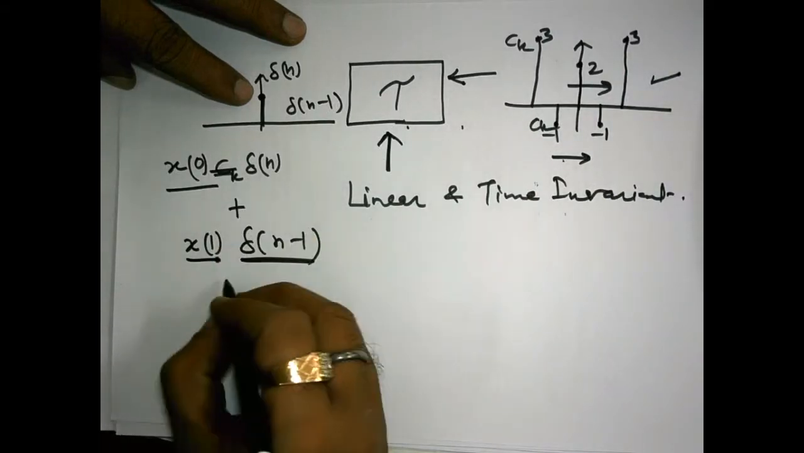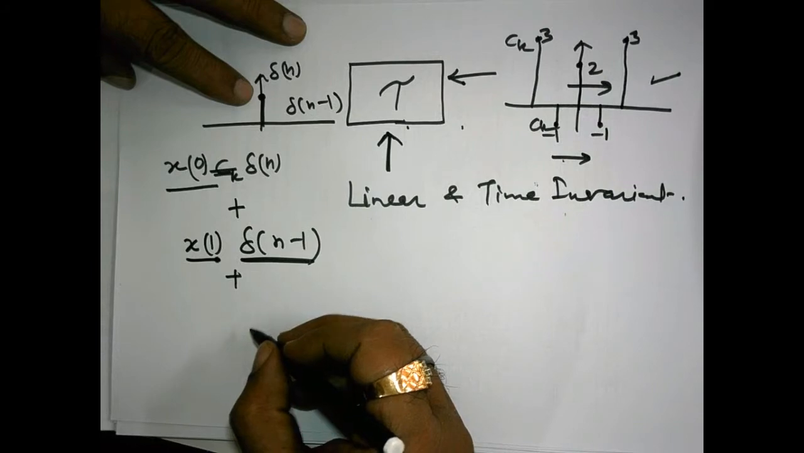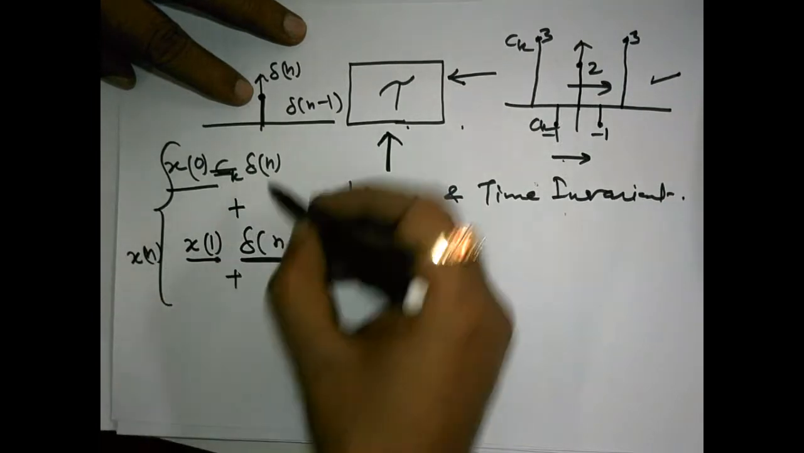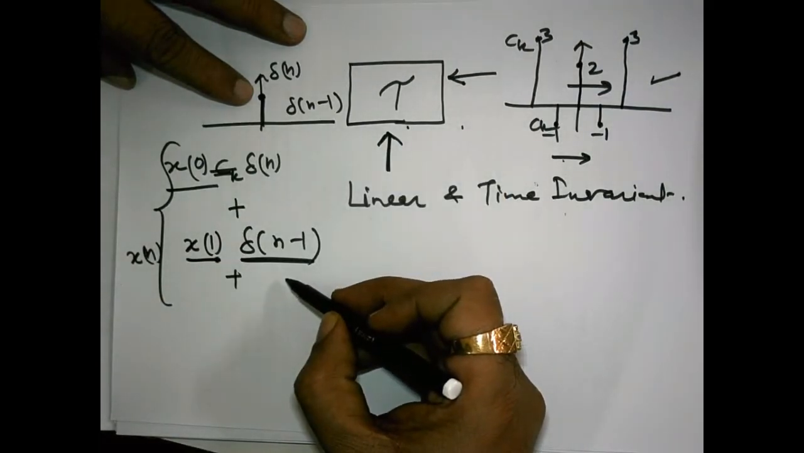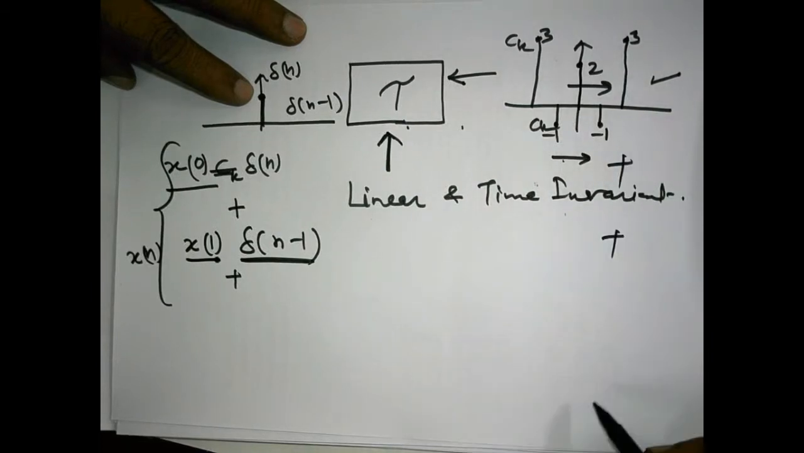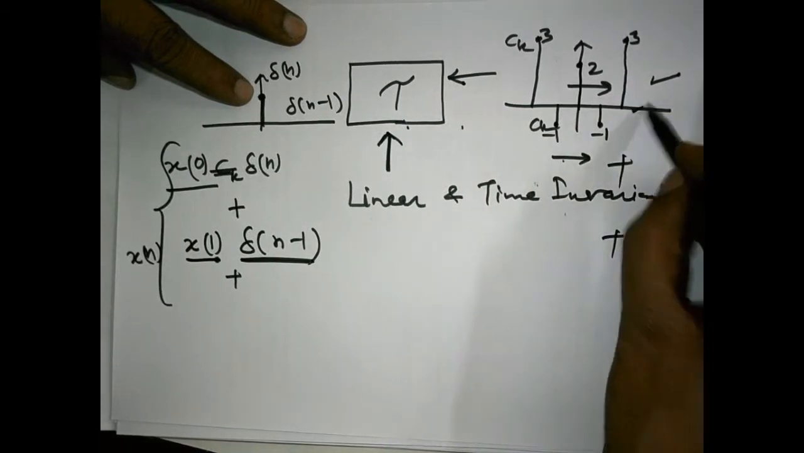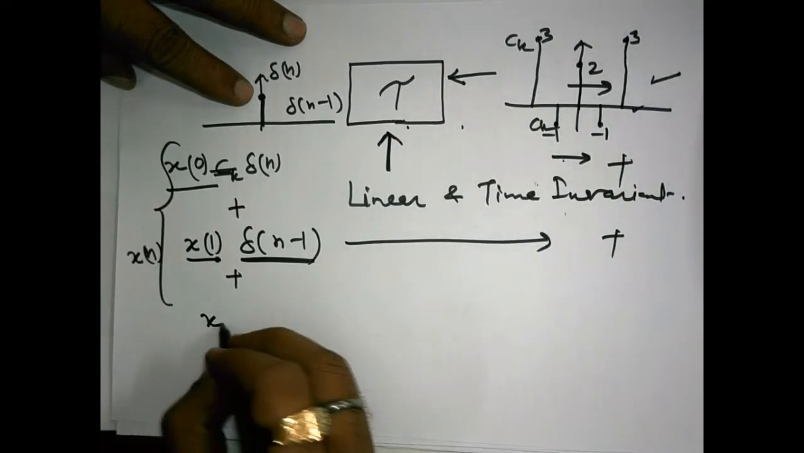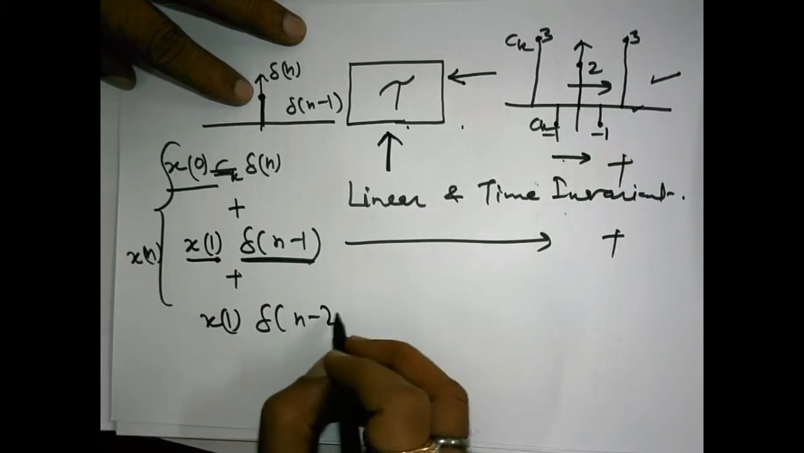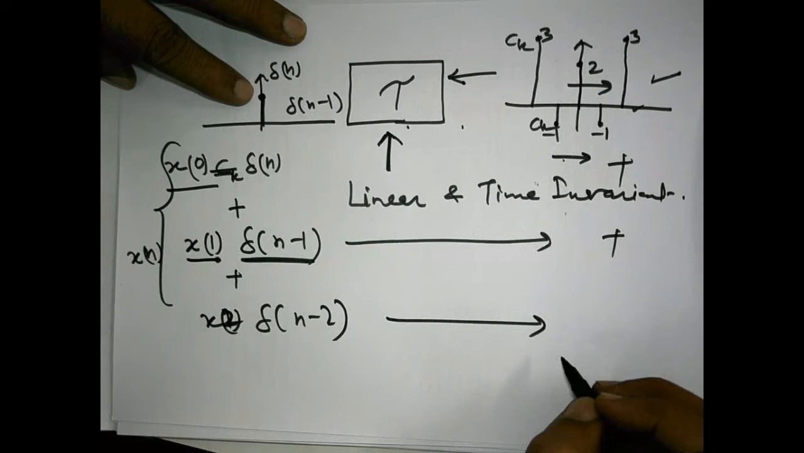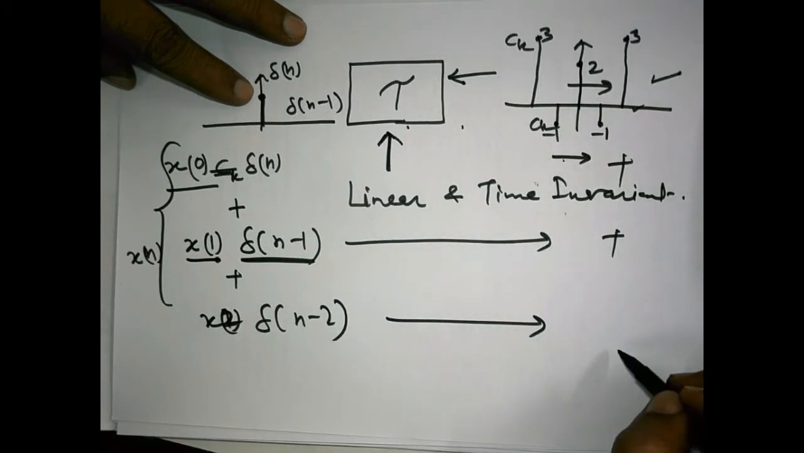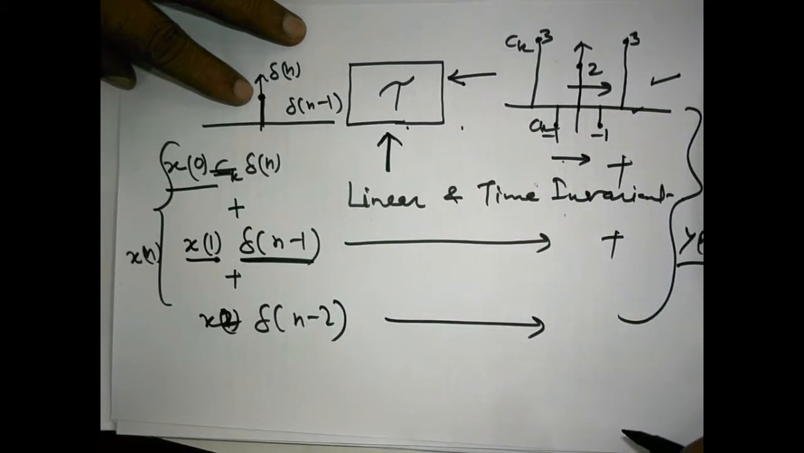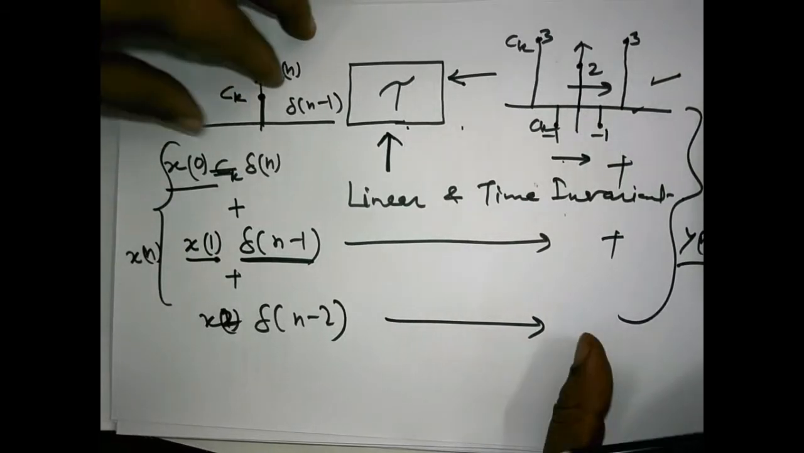So if we add all the input components in this way, what are we applying? We are applying xn, because the whole xn is resolved in this form. If we add all the outputs so formed, we obtain another set of output because of delta n minus 2, x2 delta n minus 2. If we add all such outputs, the final output we get is yn. This is called yn. Got the point?